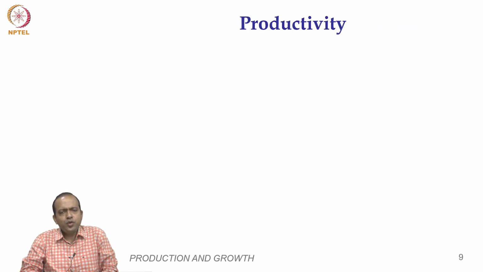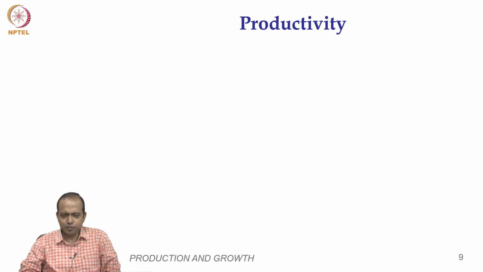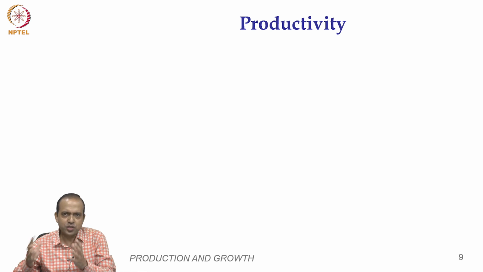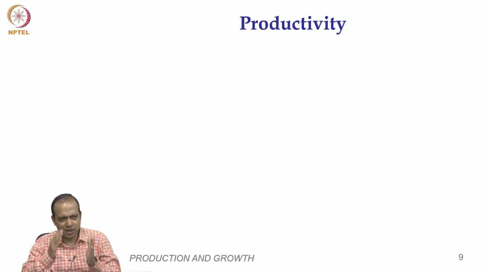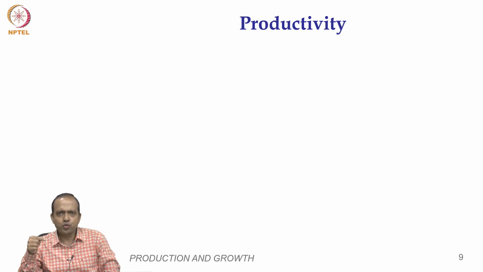If you recall, in one of our 10 principles, we said that standard of living depends on productivity. Since resources are given, how much output each labor, if we consider labor the single most important factor of production, how much output an average labor can produce, that is productivity, and that in turn determines the income.